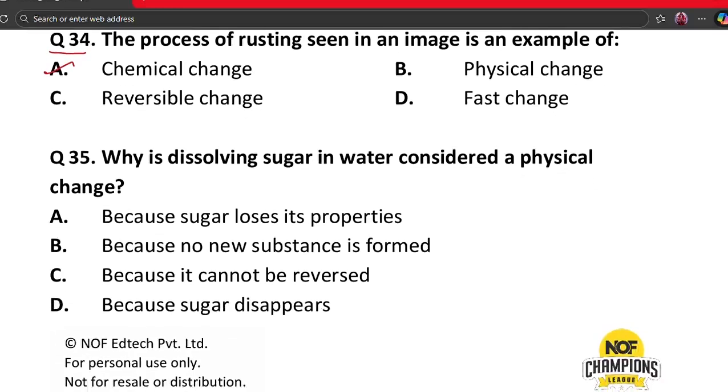The next question is question number 35. Why is dissolving sugar in water considered a physical change? A. Because sugar loses its properties. B. Because no new substance is formed. C. Because it cannot be reversed. And D. Because sugar disappears. The correct answer is option B. No new substance is formed and sugar can be recovered. So it is a physical change. That's why option B is the correct answer.